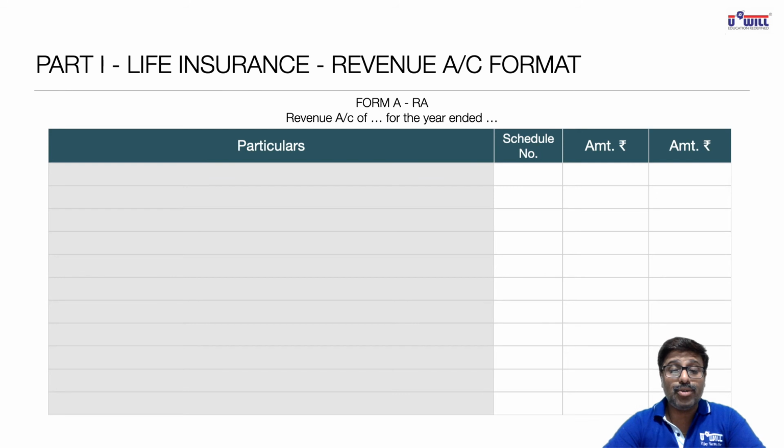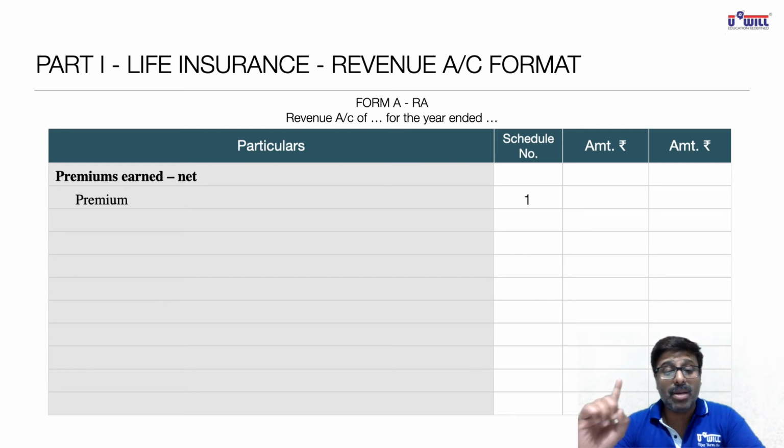Now, as I said to you, there are 3 parts of revenue account. So right now we take up the first part. And in the first part, we show 3 major incomes. So write down in this format, everyone, premiums earned. First major income was premium. Within that, all of you write down premium as per schedule number 1. Premium will come in schedule number 1.